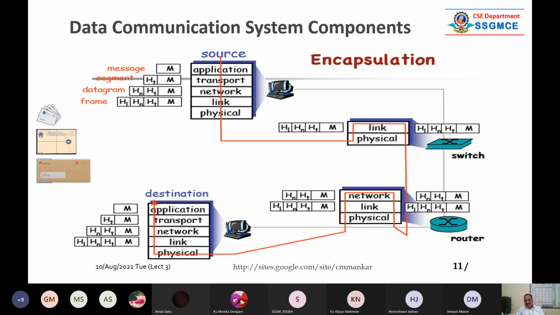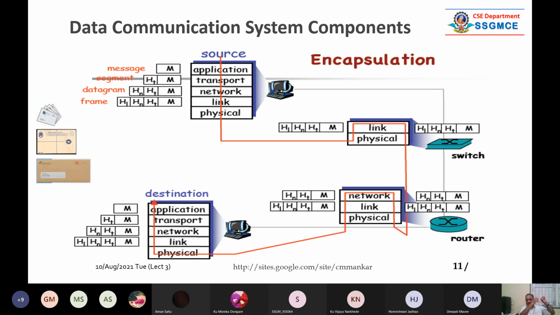The physical layer is giving that packet to the link layer. The link layer is giving that packet to the network layer. The network layer is giving that packet to the transport layer, and ultimately the application. So during that, what is happening? An envelope came to us at a destination. Let us say this is a destination. So what will the first layer do? The first layer will tear the envelope apart. It will throw that envelope away. Inside it there is a second packet, and it will hand it over to the upper layer.